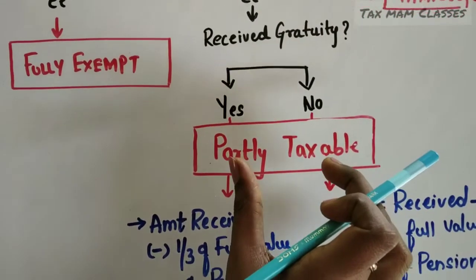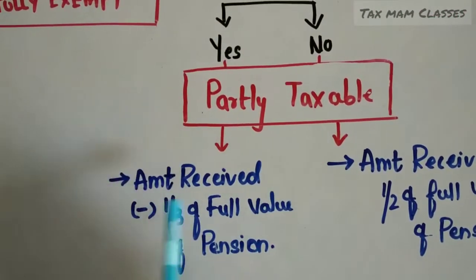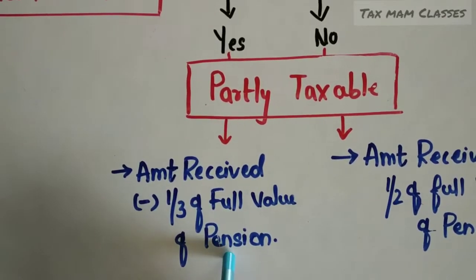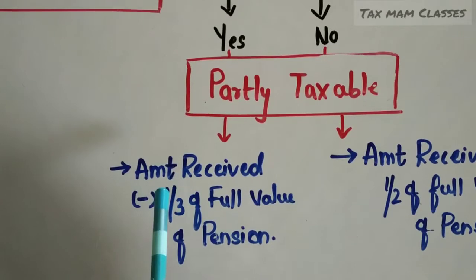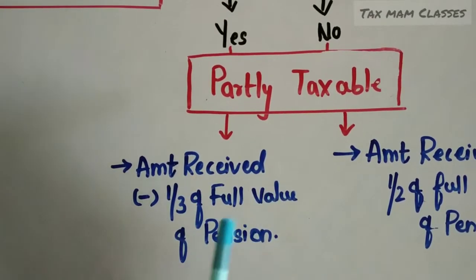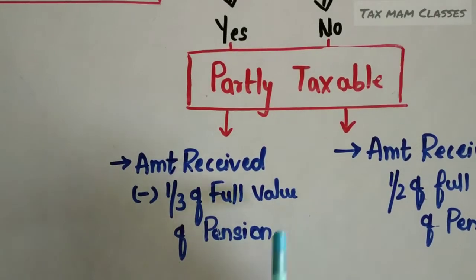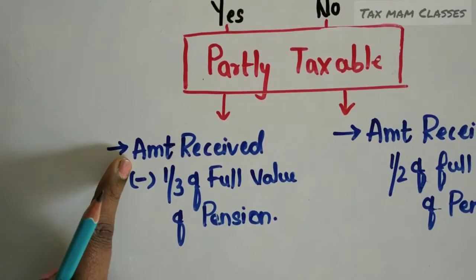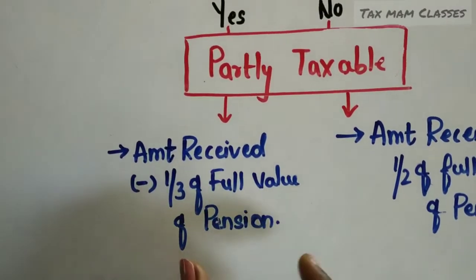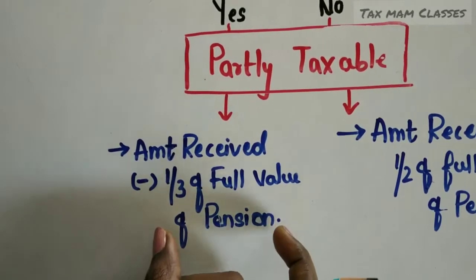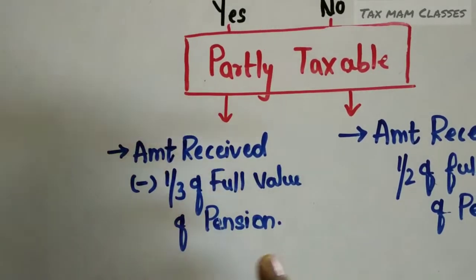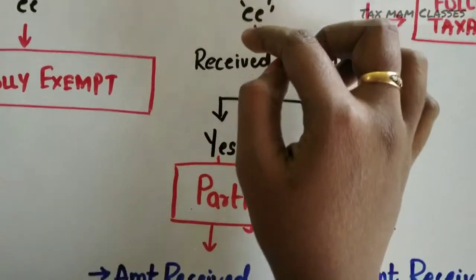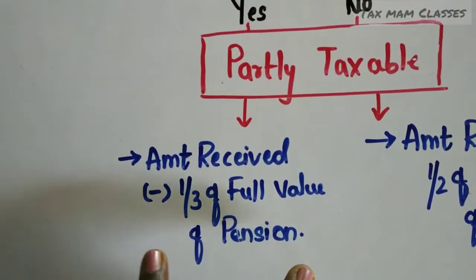How much amount is taxable? The amount received as pension minus 1/3 of the full value of pension. The full value of pension will be given in the question, and how much amount he is receiving as pension will also be given in the question. What is this 1/3 of the full value of pension? This amount is the exemption amount. This is the pension amount, right? From this pension amount, 1/3 of the full value of pension is allowed as exemption. If we deduct this exemption amount from the pension received, we will get the taxable amount. So this is when a person is receiving gratuity and the person is a non-government employee. So 1/3 of the pension should be deducted.